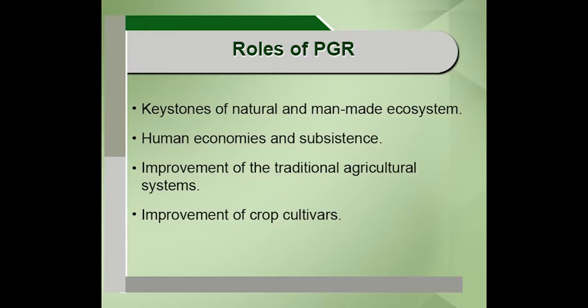The next important point is that crop PGRs are used in improving crop cultivars. This crop plant genetic resources or crop germplasm is used in improving crop cultivars, that is very natural, and for developing new crop varieties also, this crop germplasm is used quite often.